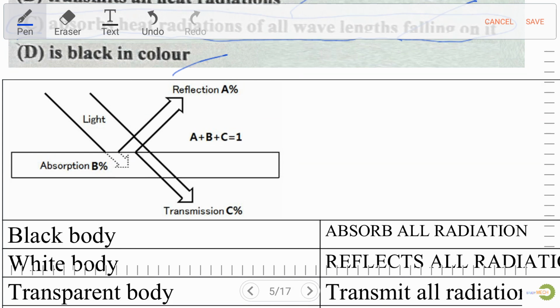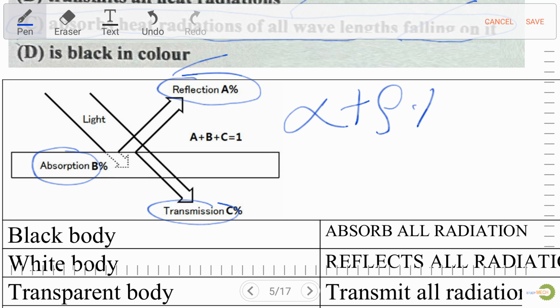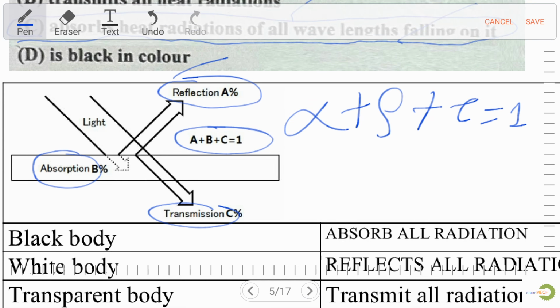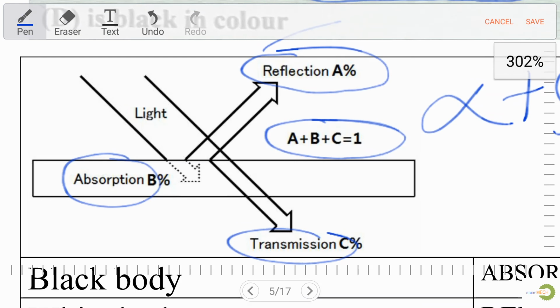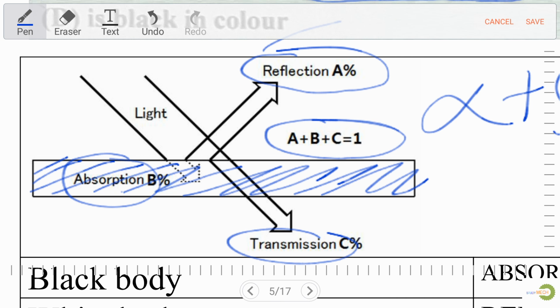Now let's discuss some important terms like reflection, absorption, and transmission. As we know, absorptivity plus reflectivity plus transmissivity is equal to 1. We can also represent this as alpha plus rho plus tau equals 1. Now let's discuss this diagram. The shaded portion is some type of material.